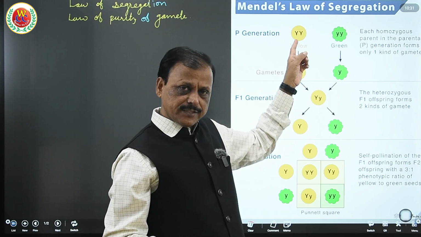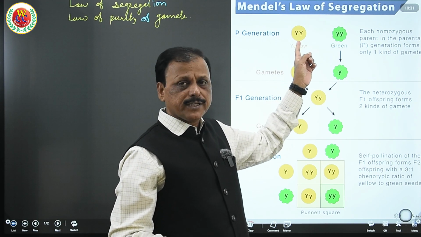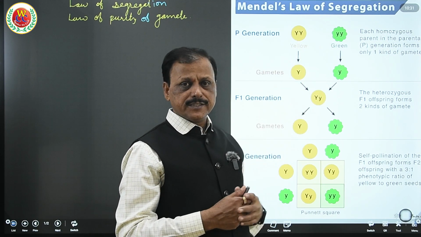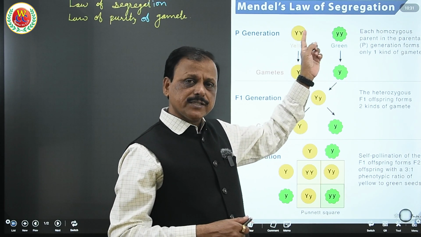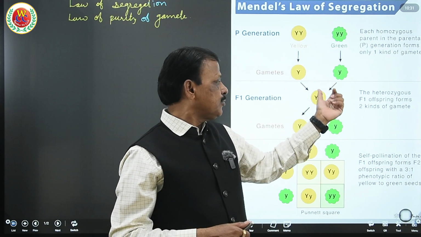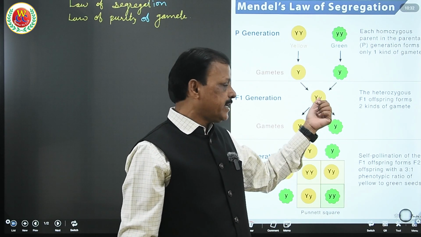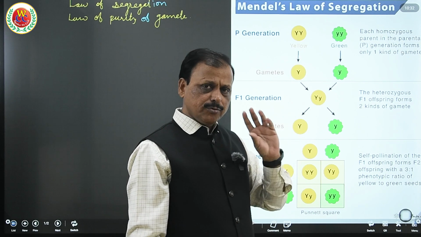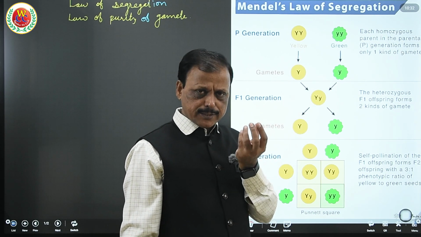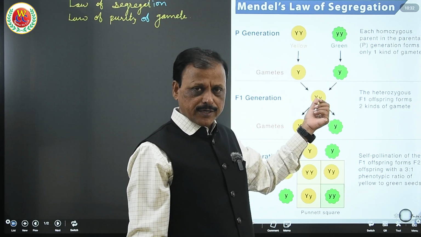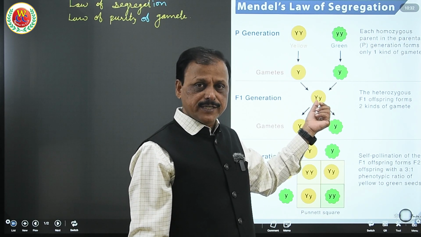Color of the seed is the character, and there are two forms of that character, yellow color seed and green color seed. When plant with yellow color seed is crossed with plant with green color seed, only yellow color seeds are obtained in F1 generation without blending. Yellow and green do not blend to have something intermediate expression, but gene for yellow color being dominant is expressed in F1 generation without blending.